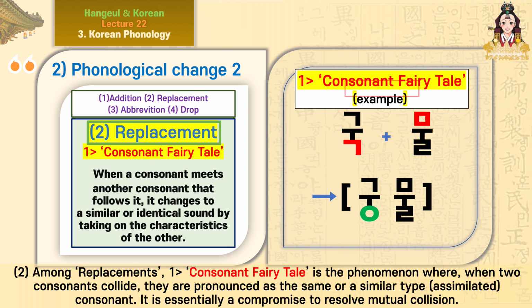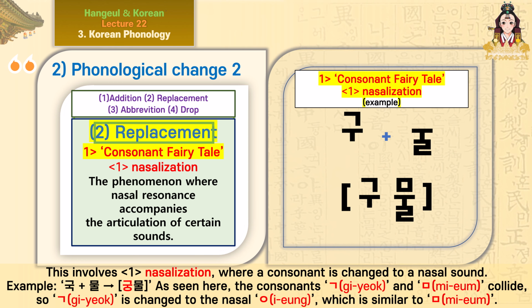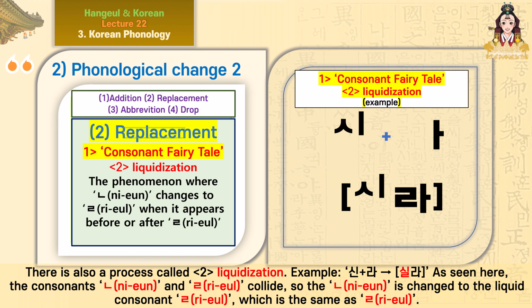2. Among replacements, 1. Consonant assimilation is the phenomenon where, when two consonants collide, they are pronounced as the same or a similar type, assimilated consonant. It is essentially a compromise to resolve mutual collision. This involves 1. Nasalization, where a consonant is changed to a nasal sound. Example, gut plus mul, gun mul. As seen here, the consonants jiyunk and mium collide, so jiyunk is changed to the nasal iong, which is similar to mium. There is also a process called liquidization.